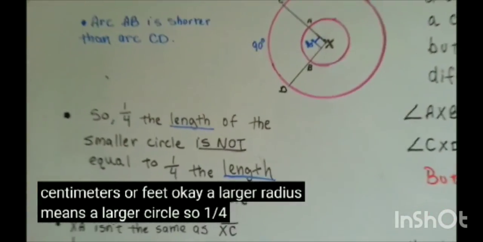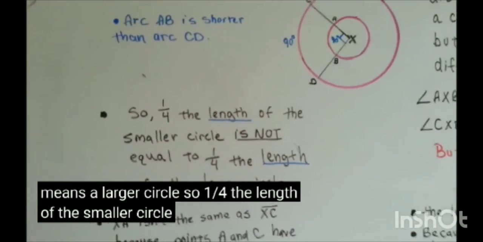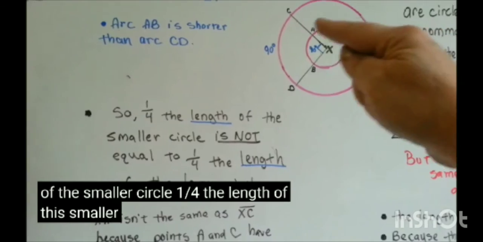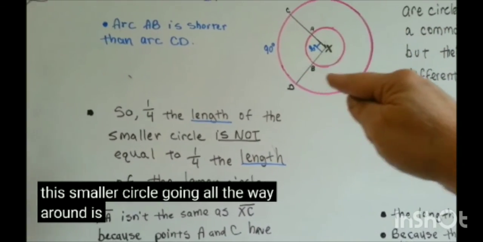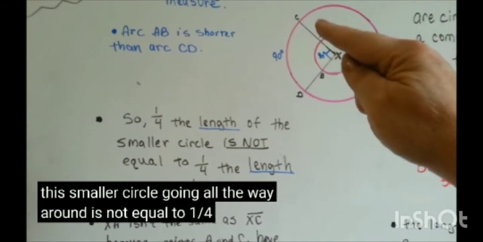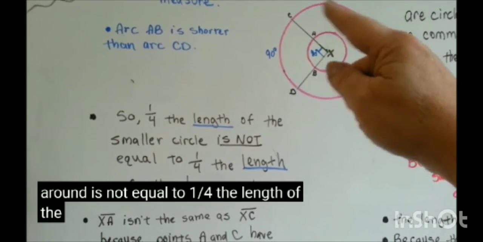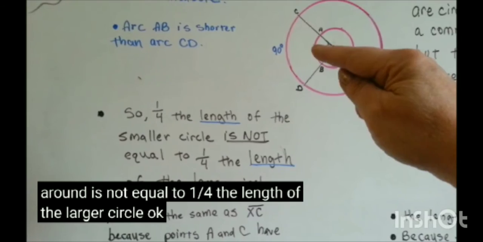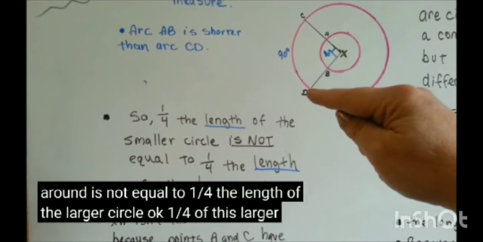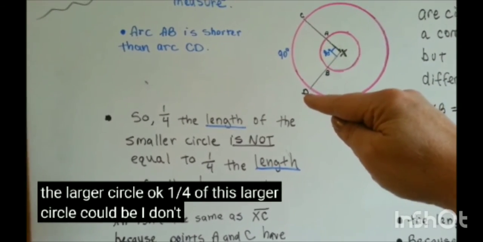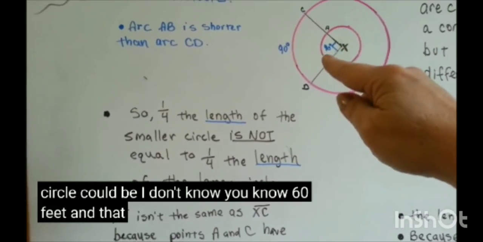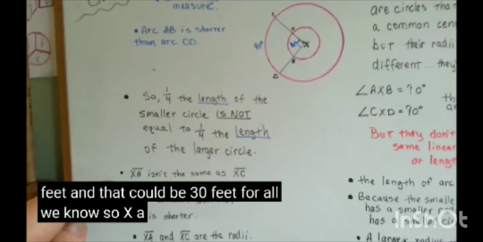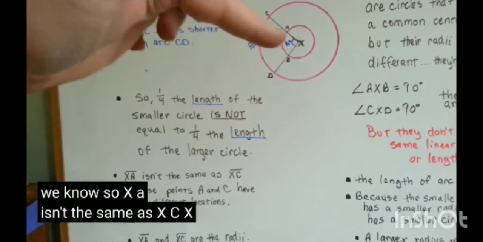So 1/4 the length of this smaller circle going all the way around is not equal to 1/4 the length of the larger circle, okay? 1/4 of this larger circle could be, I don't know, 60 feet, and that could be 30 feet for all we know. So, XA isn't the same as XC.